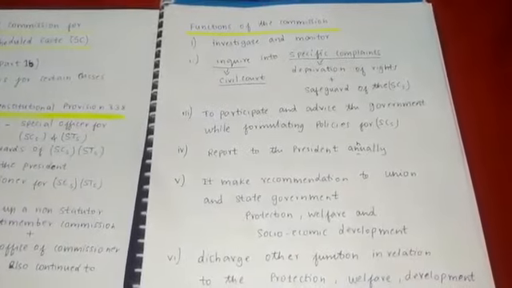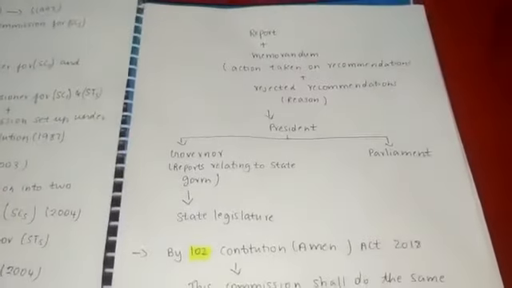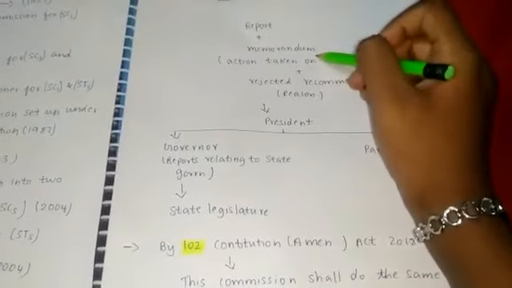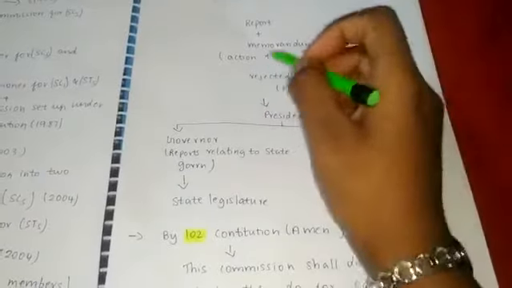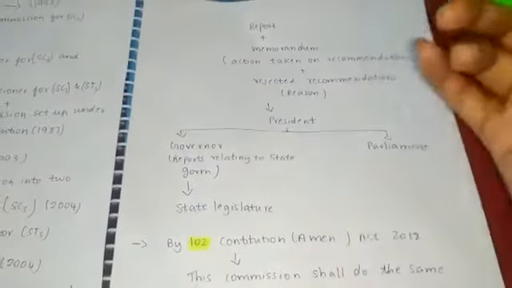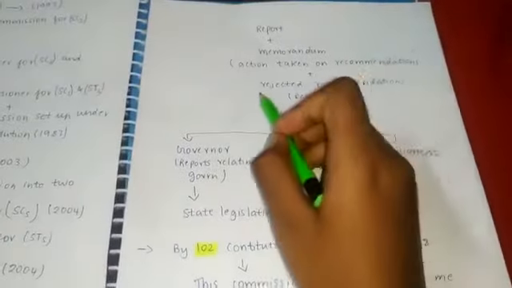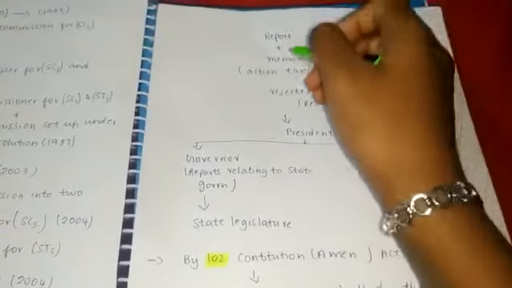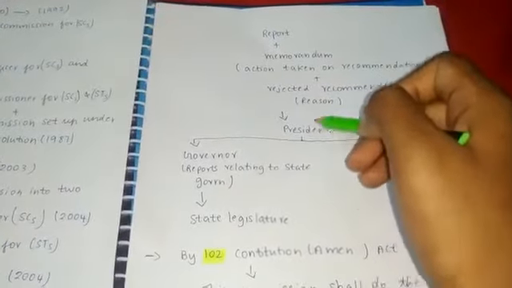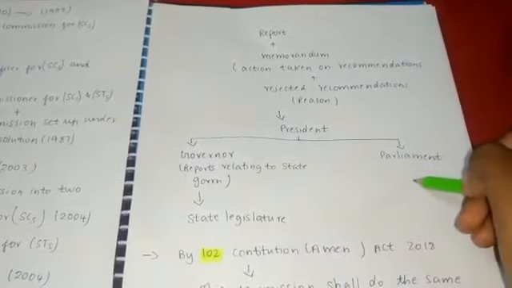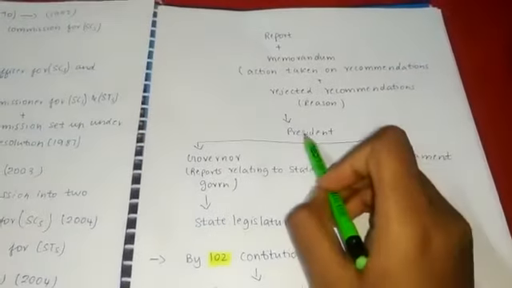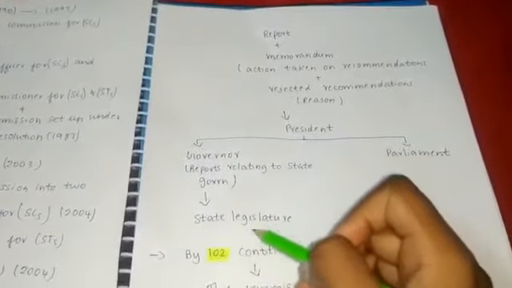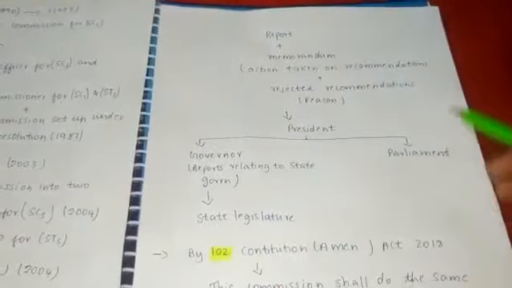These are the functions performed by this Commission. And next we are moving on to the report. So how do they submit the report? The report goes along with a memorandum, which consists of the recommendations made by the commission, what actions were taken on the recommendations, and which recommendations were rejected by the government, with reasons. Both should be submitted to the President, and the President will submit them to Parliament, and they will discuss them. And the President will give the reports relating to the state governments to the Governor, and the Governor will give them to the state legislature. So this is how the reports are prepared and given.